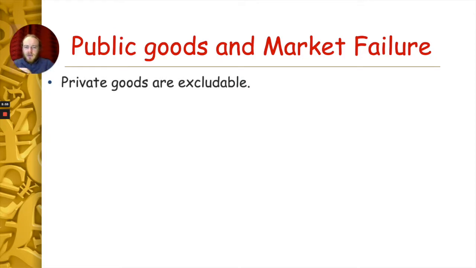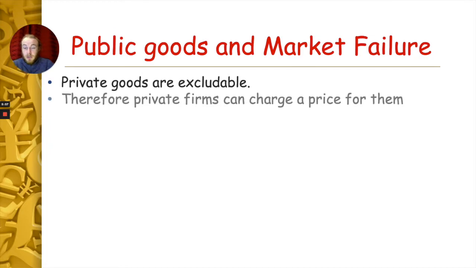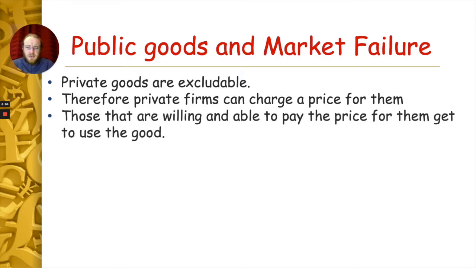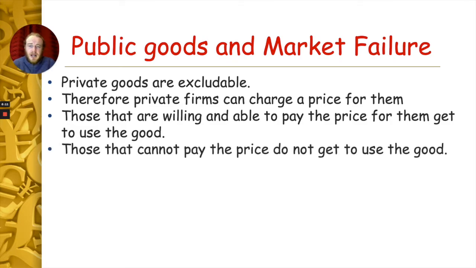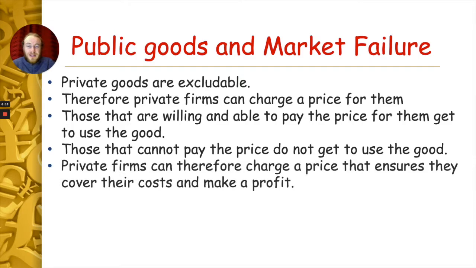So, let's relate public goods and market failure together now. We know private goods are excludable. Therefore, private firms can charge a price for them. Those that are willing and able to pay the price for the good are able to use the good. Those that aren't willing and able to pay the price aren't able to use the good. Simple. Private firms can therefore charge a price that covers their costs and makes a profit. At the end of the day, one of a firm's main aims is to make a profit. So by goods being excludable, they can cover their costs and make a profit, and they're happy.